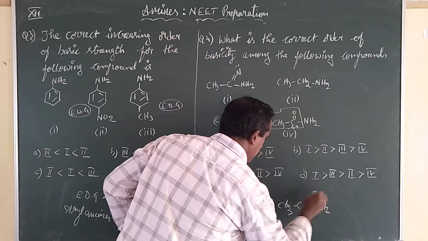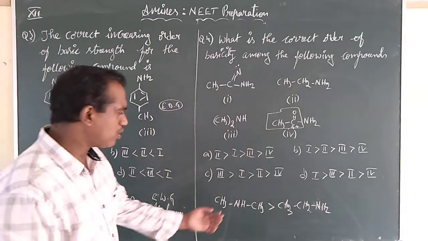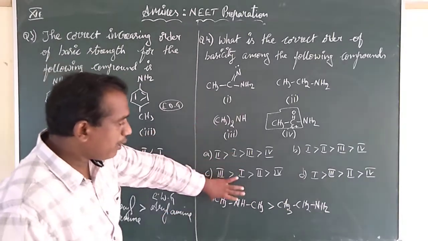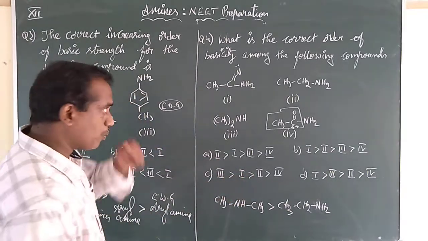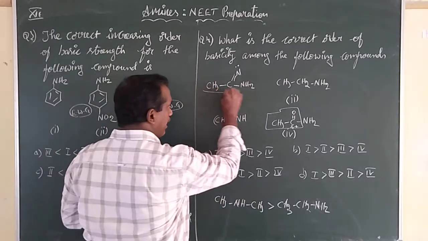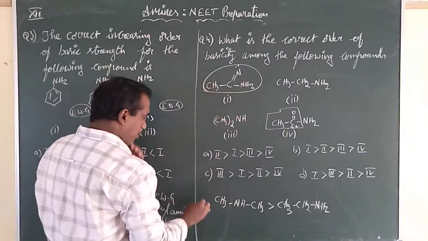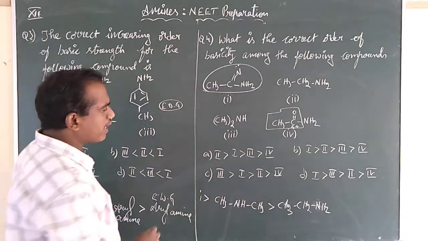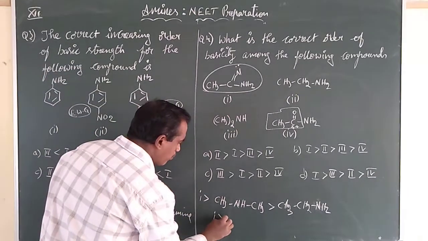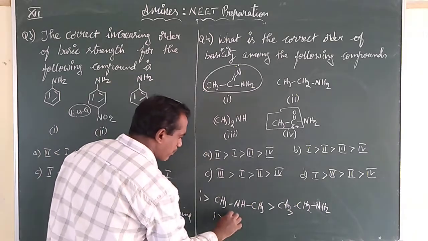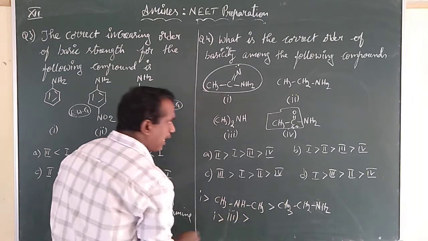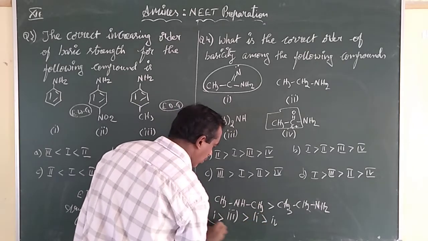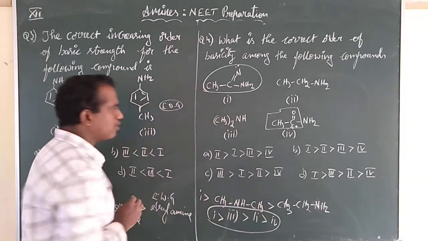More basic than CH3CH2NH2, because 2 methyl groups will show 2 of the plus I effects. Than these two, what we already brought, wherever nitrogen is having a double bond, it will be more basic. So one is more basic than these two. So how can I bring this order? One is more basic than the 3, that is more basic than the 2, and that is more basic than the 4. This will be your order.